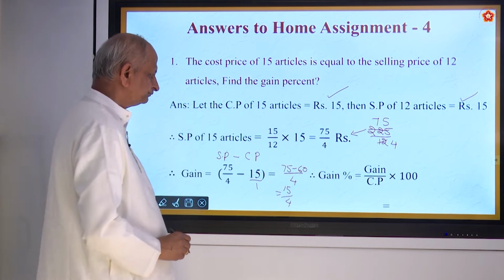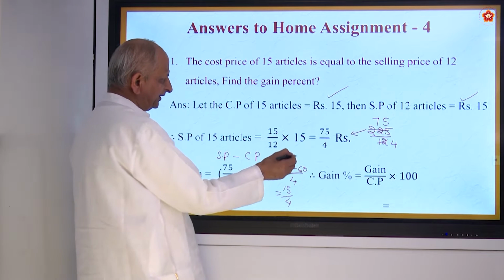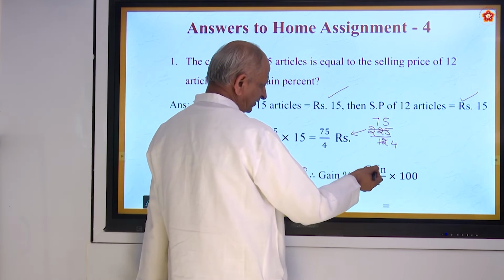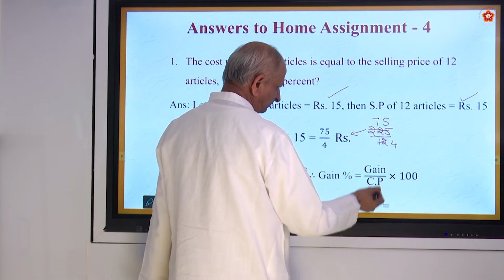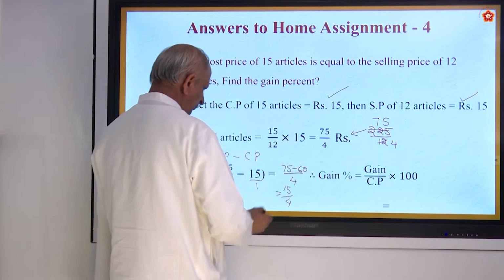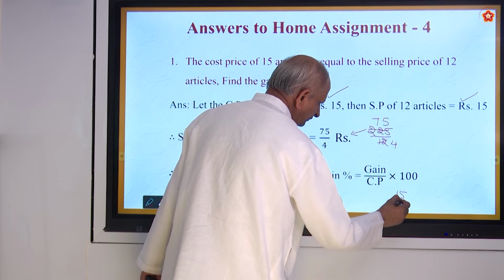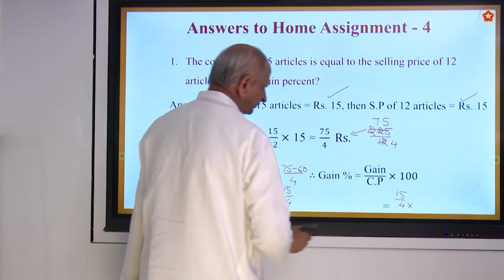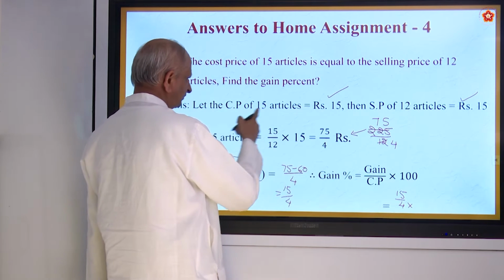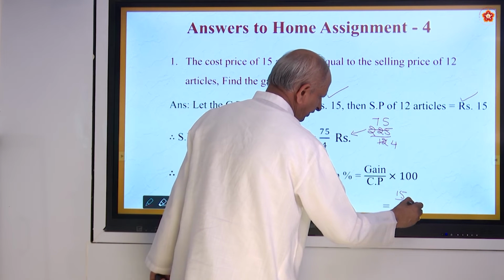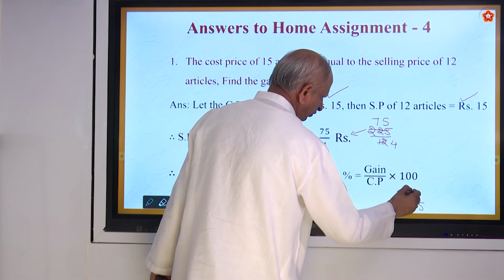That is the gain. What is the gain percentage? Gain percentage is gain by cost price into 100. What is the gain? 15 by 4 is the gain, by cost price. What is the cost price? 15 rupees into 100.